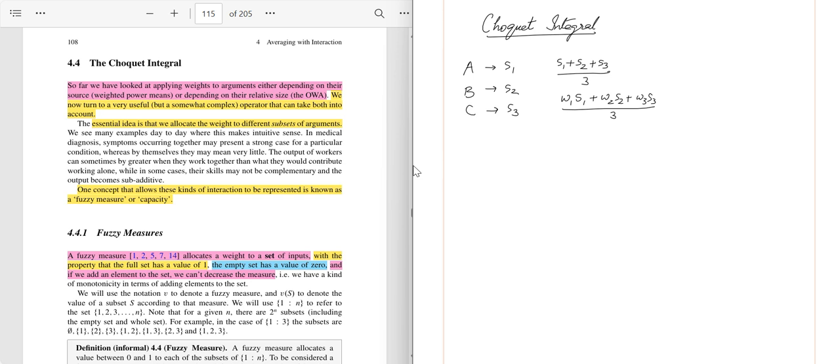Now, in this concept, like in concept of trimmed mean or median, the ordering of the data points is important from the smallest to the largest. The second thing is assigning of weights is also important, and that is done by a concept called fuzzy measure, or in some scenarios it's also called as capacity.